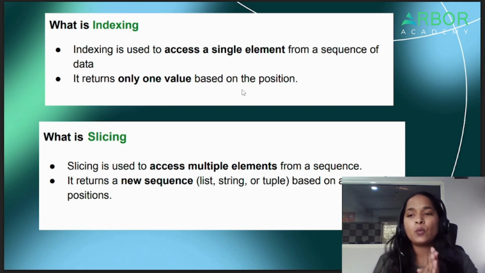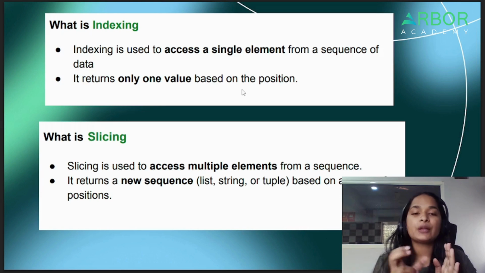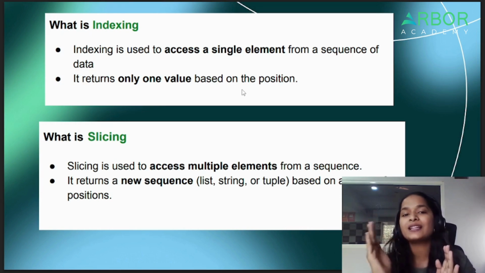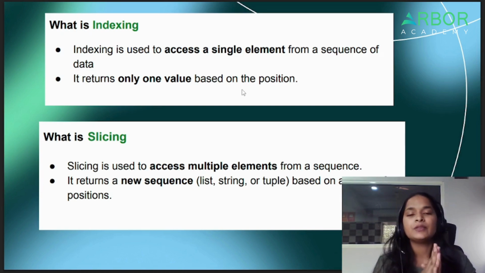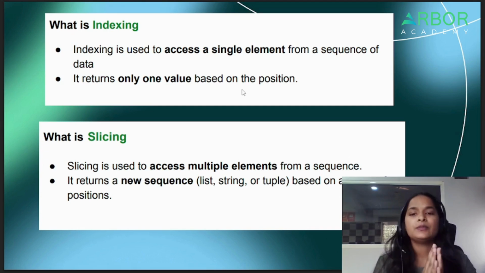Now what is slicing? Slicing is used to access multiple elements from a sequence of data, again list, tuple and string. Whenever you want to fetch multiple items, you use slicing. From the word slicing itself it is understood that we have to slice some part. And what is indexing? Fetching single values. Okay, now take an example.